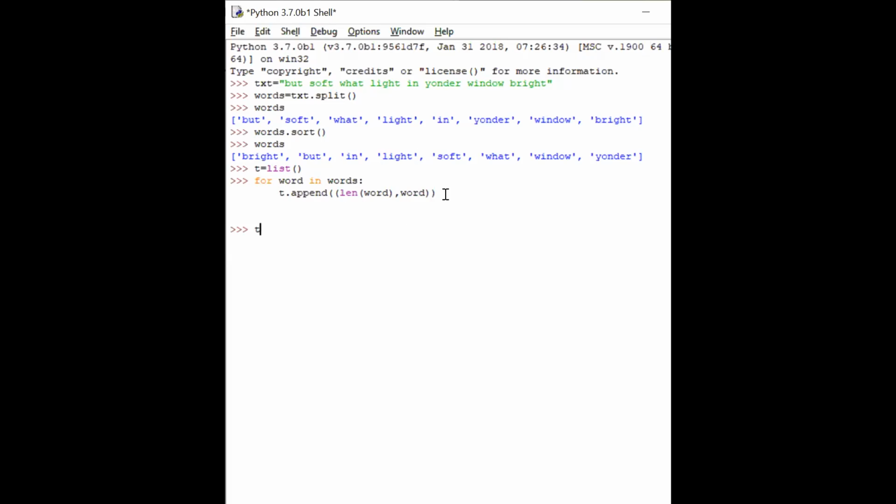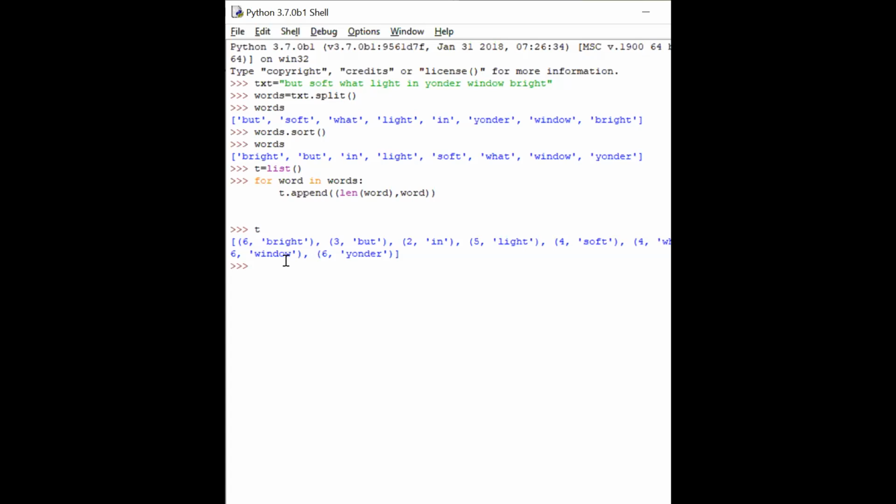Now, if I try to print T, you see T has the length of the word and the word itself. So T has 3 and the word, 2 and in, 5 and light. Now this is not in the order which we want. If you remember, we want the largest length word first. So now you sort it in descending order. The largest length word should come first.